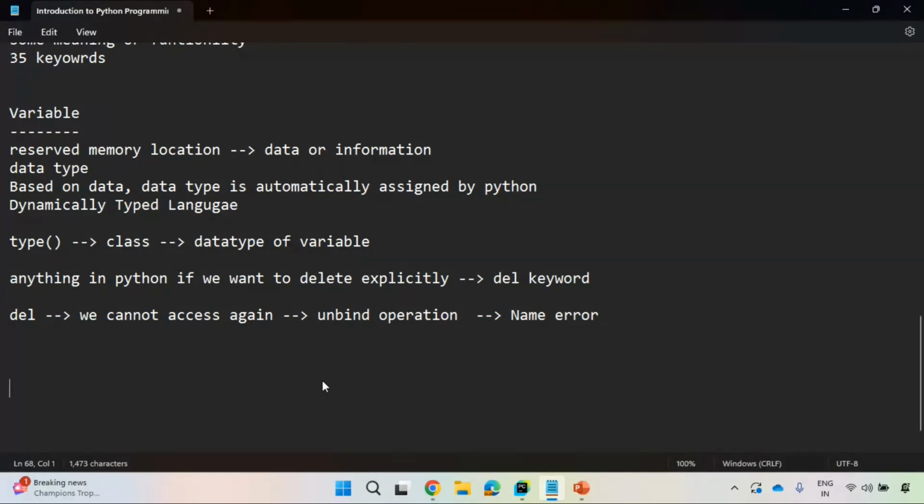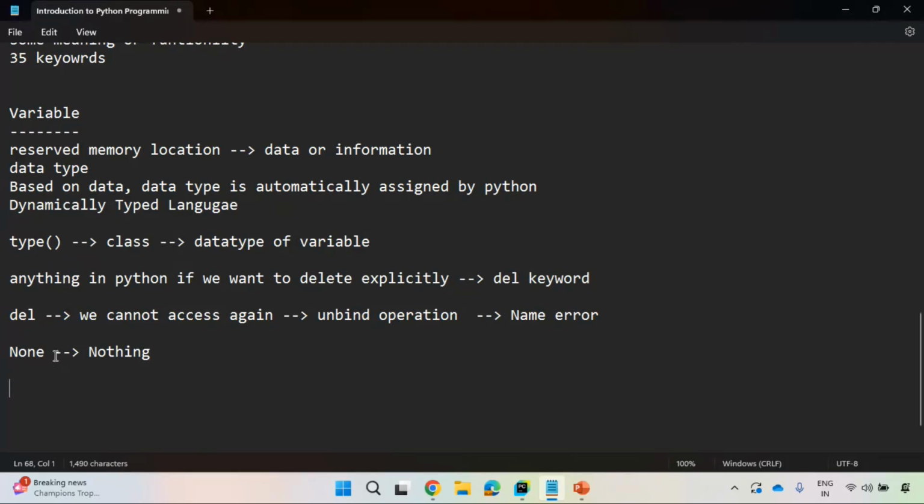Good. There is one more thing. Instead of del, because if you use del, anything is deleted and permanently erased from Python memory, you can use None. None means nothing. You don't have anything right now in your memory with respect to Python.